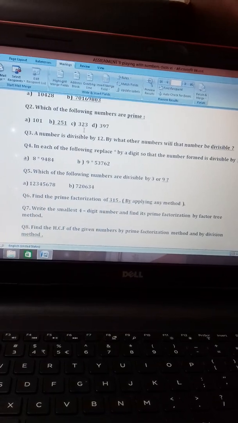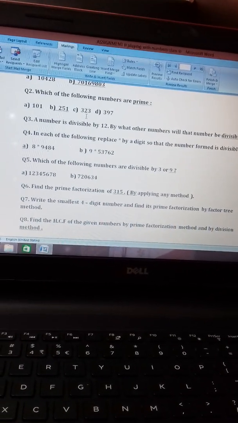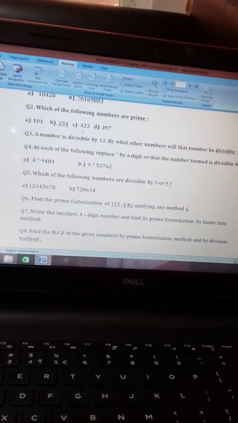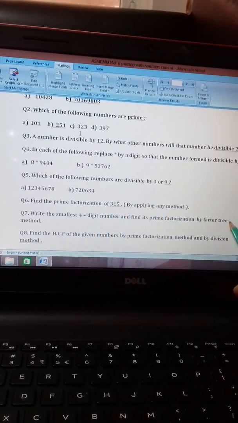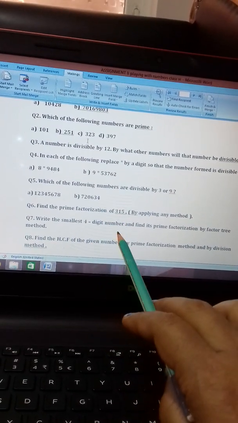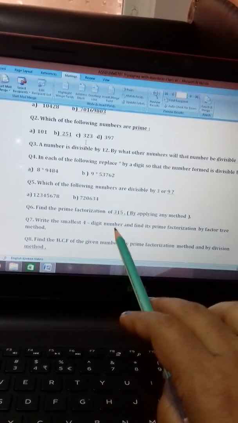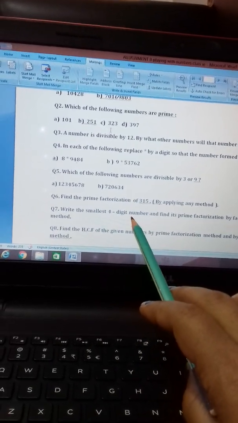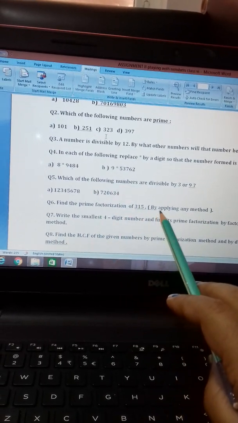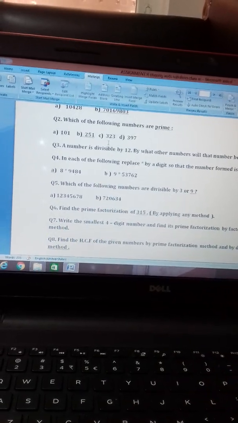Next one, question 7. Write the smallest 4-digit number and find its prime factorization by factor tree method. Here it has mentioned factor tree method, so you have to apply only the factor tree method. And you know what the smallest 4-digit number is? Which one? It is 1000. Yes or no? So for 1000, you will find the prime factorization by factor tree method.